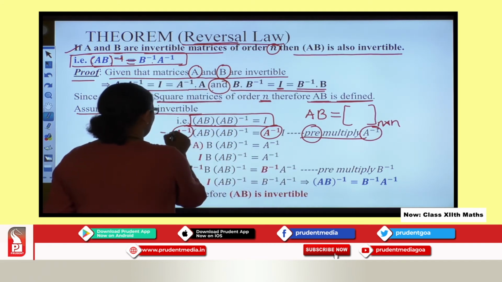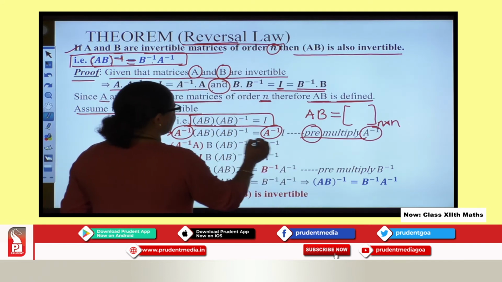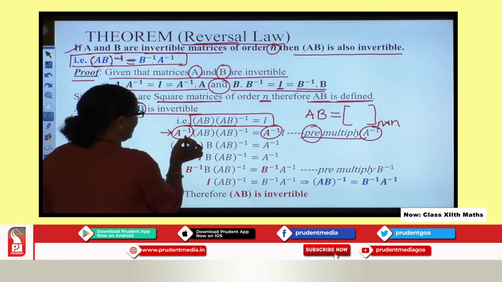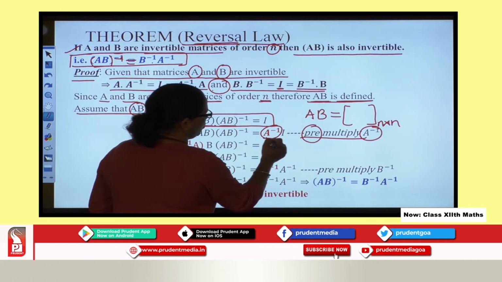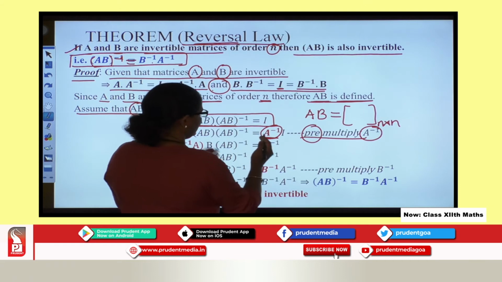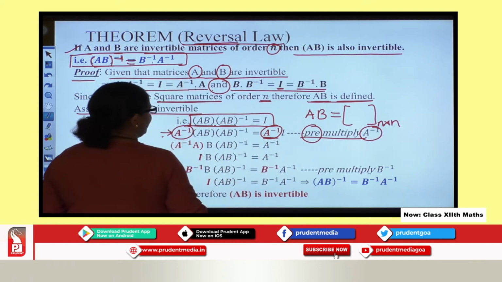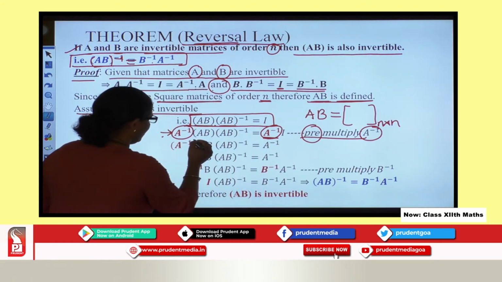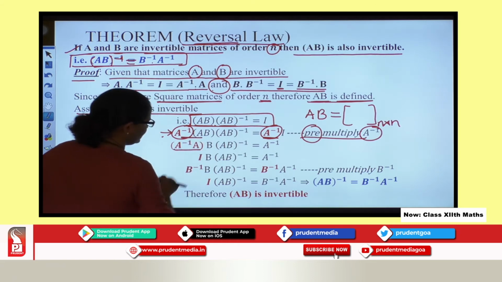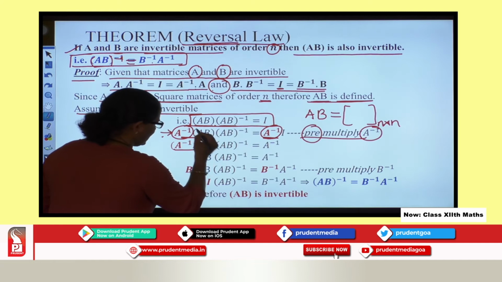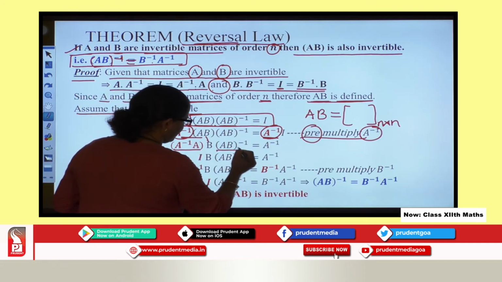So we pre-multiply A inverse. If I multiply A inverse on this side, on the other side of the equal sign I also need to multiply A inverse, that is my left hand side. When I open this bracket, A inverse into A comes as I, B remains as it is, and this part remains as it is.